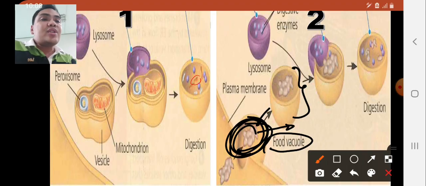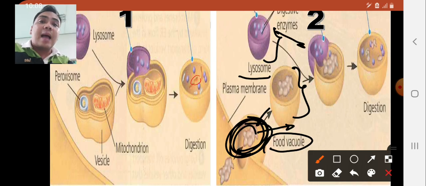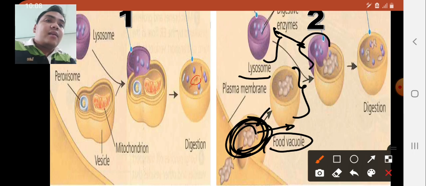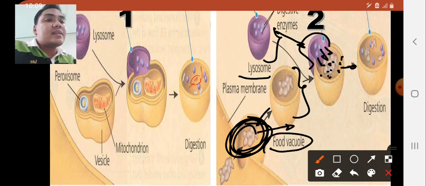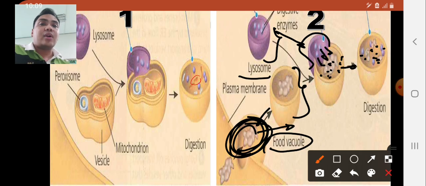As you notice, you have the lysosome, which is purple in color, that consists of hydrolytic enzymes. And like what happened in our first process, the lysosome fused to the food vacuole, and as a result, there is a release of hydrolytic enzymes. After some time, these hydrolytic enzymes digest, or break down, the large molecule into smaller ones.